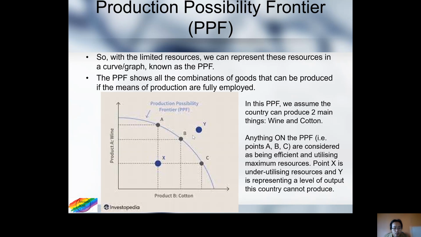Point Y means it's something that is not possible. It's just outside the capability of your economy. Asking Singapore, a landlocked tiny island, to produce maybe 50 billion tons of corn a year, it's just going to be a point Y for Singapore, right? And conversely, point X is when it's underutilized. A country has a lot of resources, but they're not being fully utilized, so you will have point X. This is underemployment, this is not possible, and this is maximum employment.